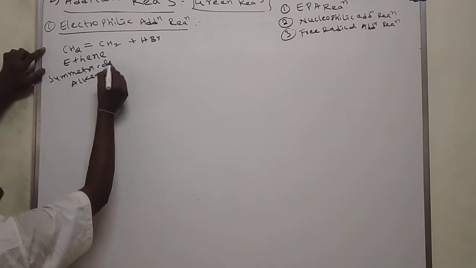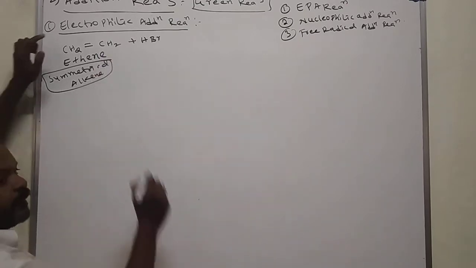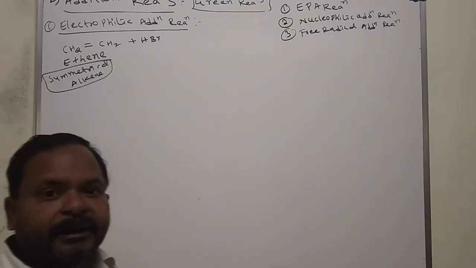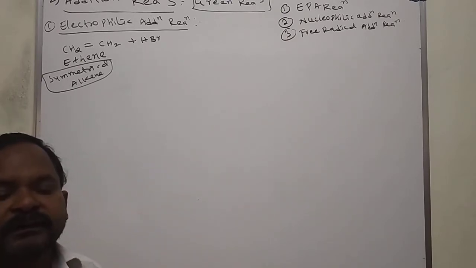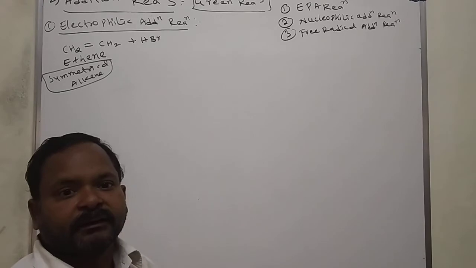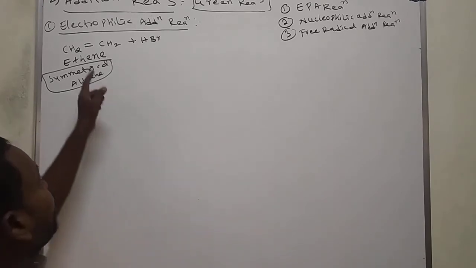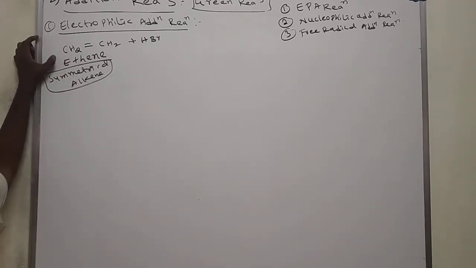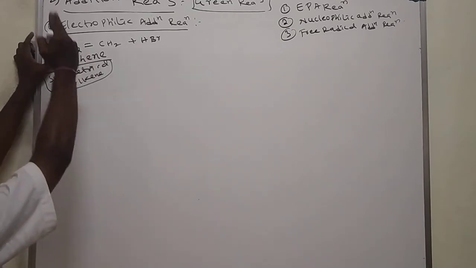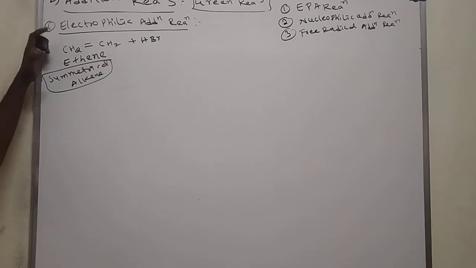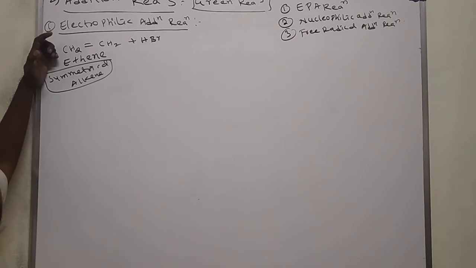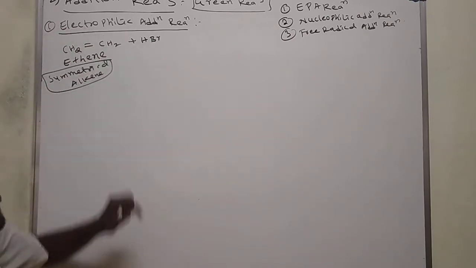Why do we call this symmetrical alkene? What is the meaning of symmetry? If any molecule can be cut into 2 equal halves, that molecule exhibits symmetry. Here the ethene molecule is there. If you cut the molecule from the center, one side will get CH2, the other side will get CH2. So it has symmetry. That's why we call it symmetrical alkene. Ethene addition with HBr.